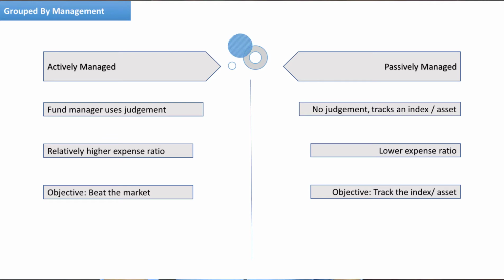Let's look at different kinds of mutual funds by strategy. So there can be two different kinds of strategies. One is the active strategy and the other one is passive strategy. Active strategy is where the mutual fund manager uses all his brains and comes up with a great strategy which he thinks will make the best returns or the lowest volatility or so on. Whereas under passive investing, you just follow an automatic route. What are we talking about here? Let's understand this with the help of an example from cricket.